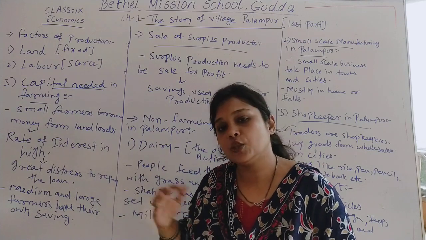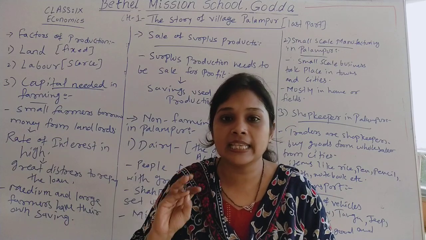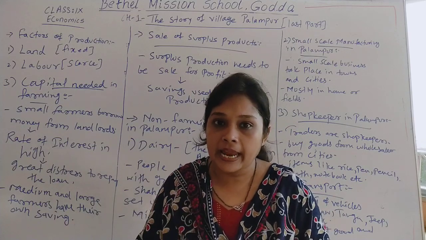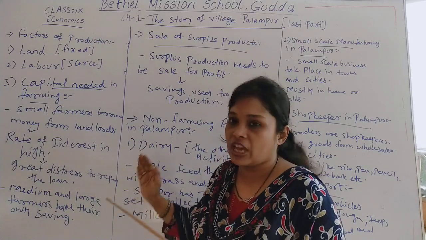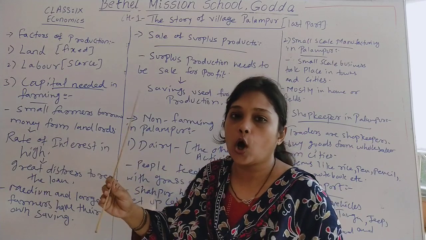And with the help of village Palampur, we have also understood the four factors of production, that is land, labor, capital and entrepreneur. So over here we have finished the chapter, and I hope you have understood all the things which we have learned.